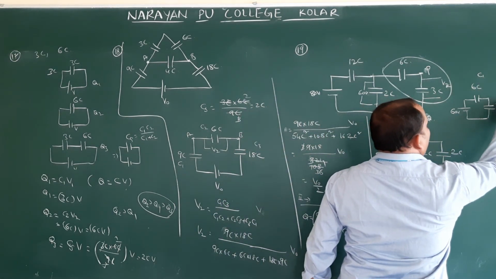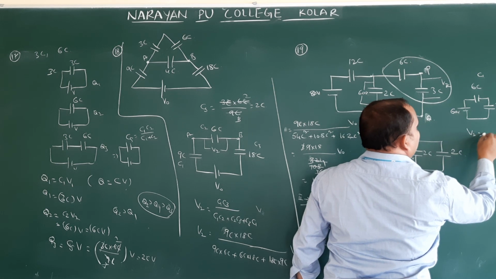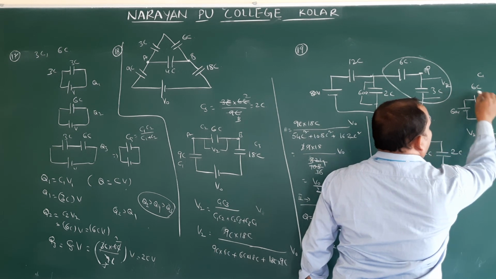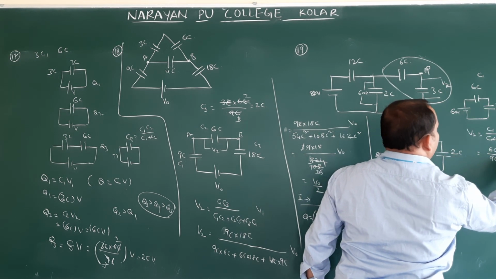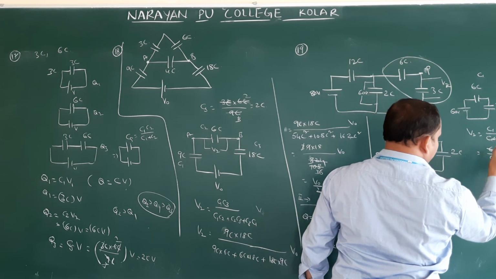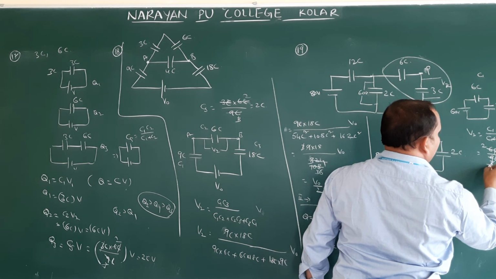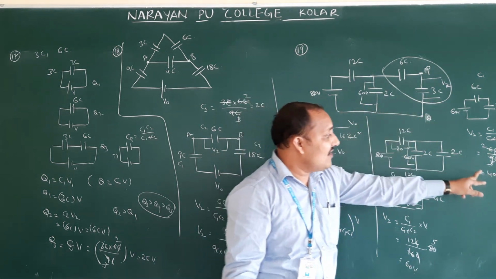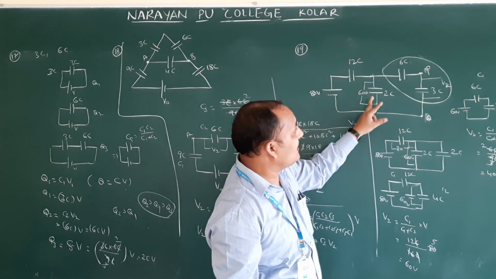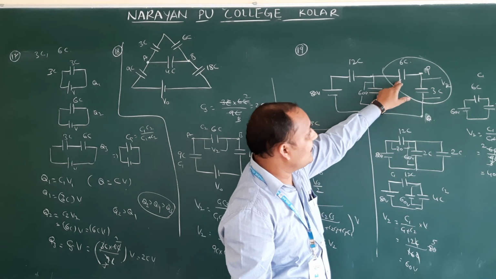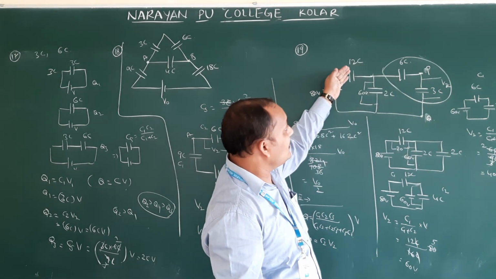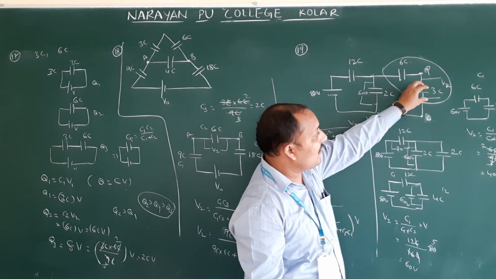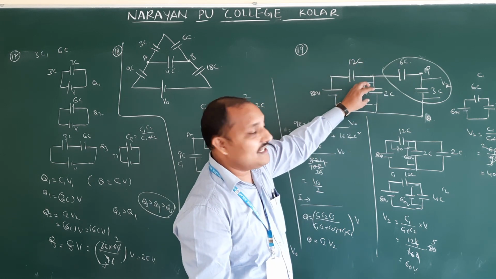Now again, this one assume C1, this one assume C2. We have to find V2, that is nothing but C1 by C1 plus C2 into V. C1 value how much? 6C by 9C into V value 60. So that is nothing but how much? 2 3s are 6, 3 3s are 9, 20 into 40 volts. So the potential across 3C is 40 volts. Then what is the potential across 6C if you want? Totally 60, for here 40, then for here 20. So we got almost each and every capacitor's potential difference. If they asked only for 3C, we found it for 3C, 6C, 12C and 2C also.